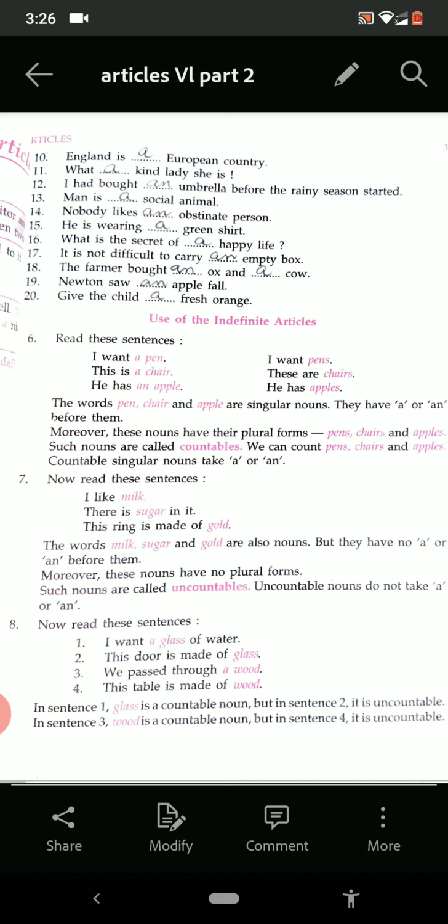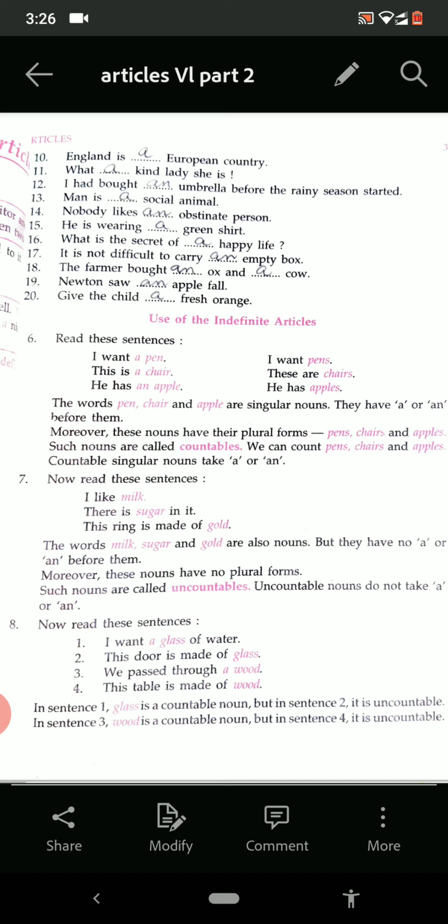Means if a countable noun is singular, one fan, one chair, one book, one boy, one girl, one table, we can use a or an. But when it is tables, chairs, books, boys, girls, we cannot use a or an. So it is clear to you, I think. When the noun is singular and countable, then we can use a or an there.